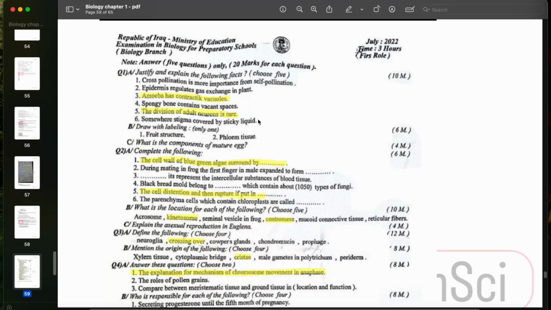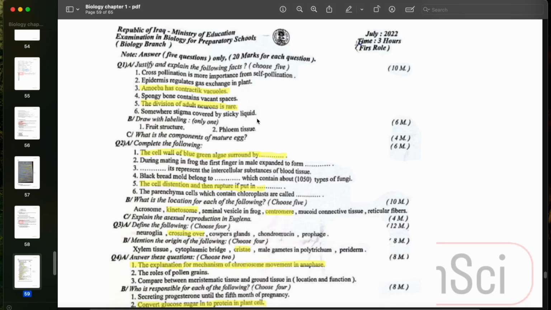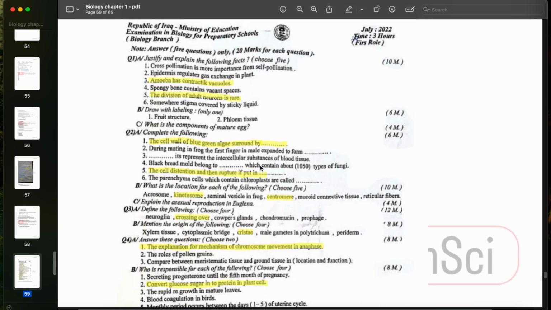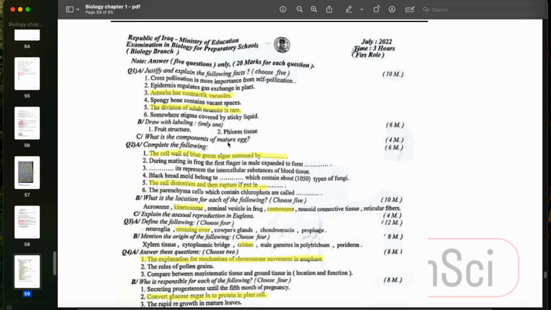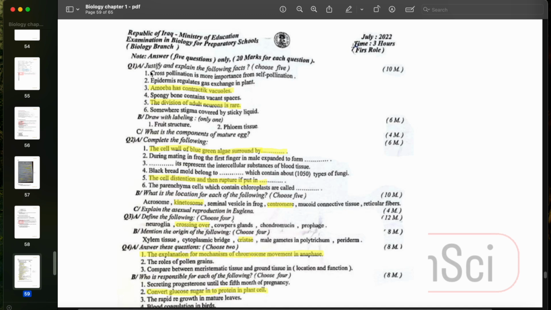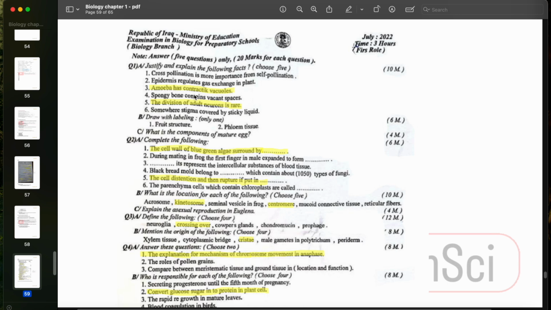We will review the questions as I promised you. We will review this copy, and we will review only the questions from the first chapter. Question 1A is justify and explain the following facts. Amoeba has contractile vacuoles. We discussed this while we were discussing the organelles and the vacuoles. We said that amoeba has contractile vacuoles in order to drain the cell from the surplus water and dissolved waste.